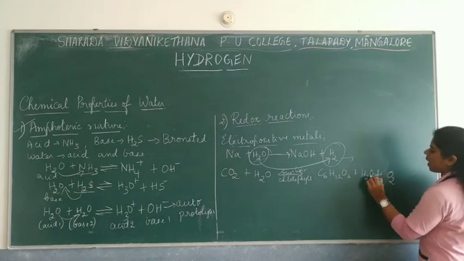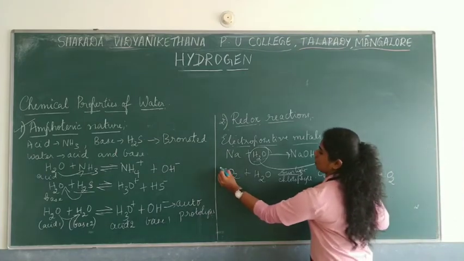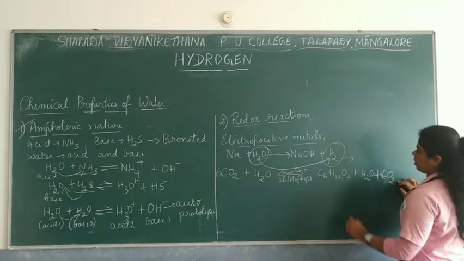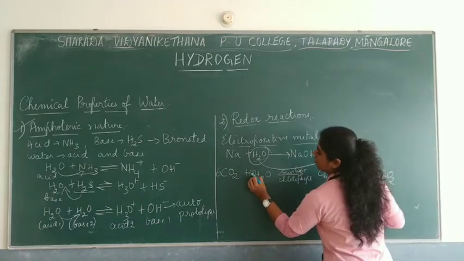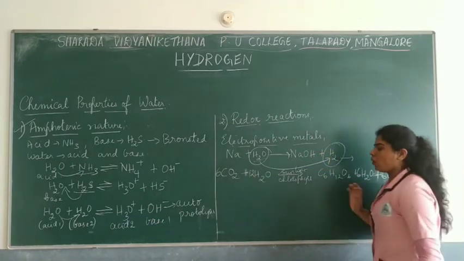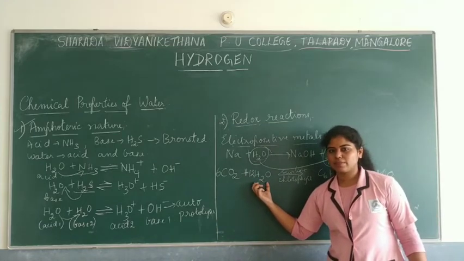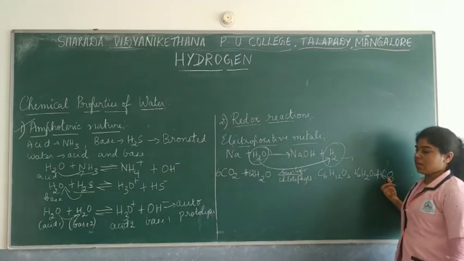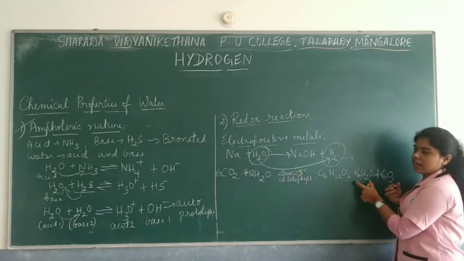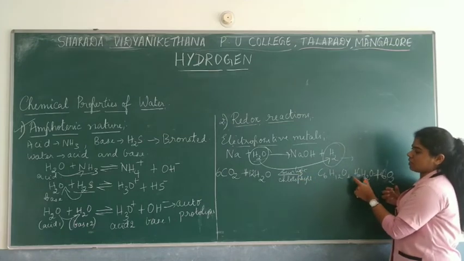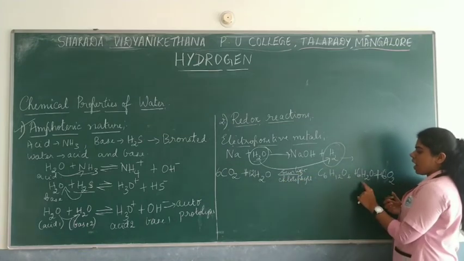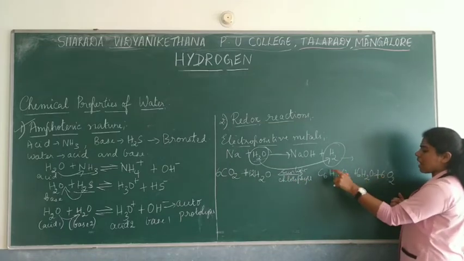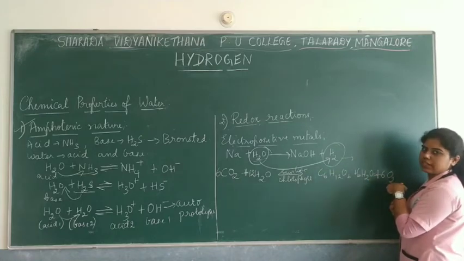If you have to balance, here C6, and here oxygen will be 6, here it is 6, 12 H2O. Now out of these 12 molecules of water, 6 remain as they are when you compare to the reactant water, and there are 6 molecules of oxygen formed. That means half of it is being converted into oxygen gas.